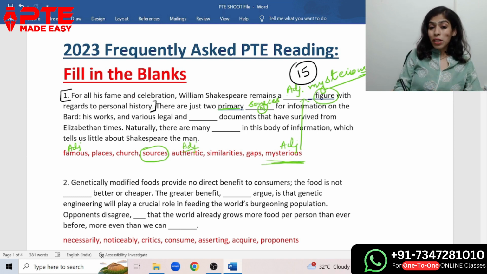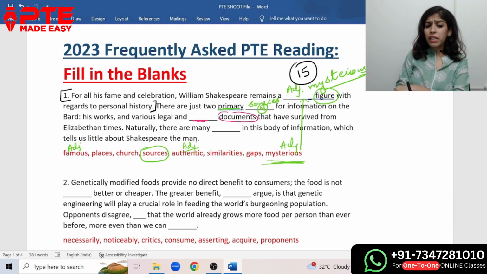Now there are just two primary sources for information on the bar: his works and various legal and dash documents. Documents is a noun, so what will we get here? We need to find some adjective here for dash documents. What kind of documents? Various legal documents and authentic documents. Yes, we can get places.